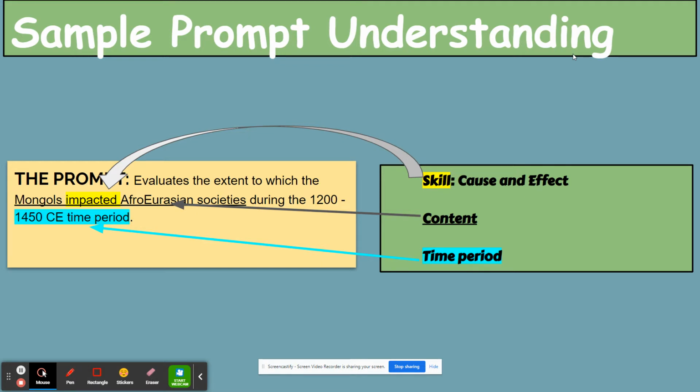Now, the skill is impacted, so there's multiple skills that can be used for impacted. We said causation, cause and effect, right? Causation means cause and effect. So you could talk about in each of your body paragraphs the different impacts, the different effects that are there. You could break up the body paragraphs to where in one body paragraph you give the positive effects and in the next you give the negative effects. And then you could talk about impacts by the continuities and changes. Some things they did impact, some things they didn't impact. You write 2 body paragraphs based on that. It's up to you. But that is the reason we identify the skill.